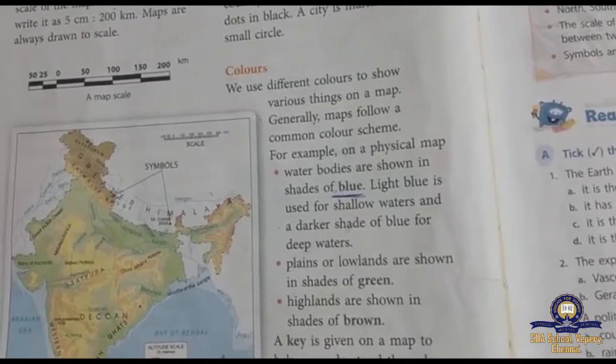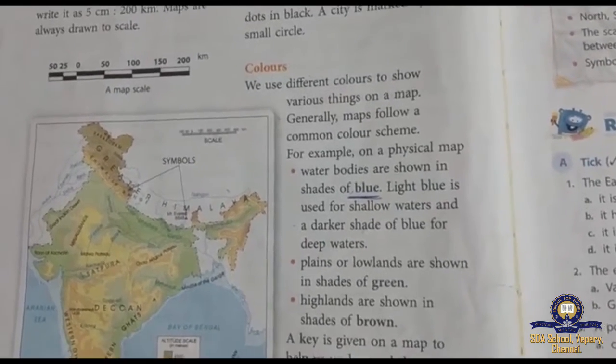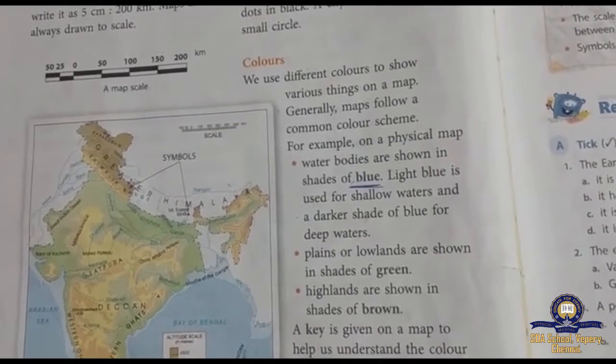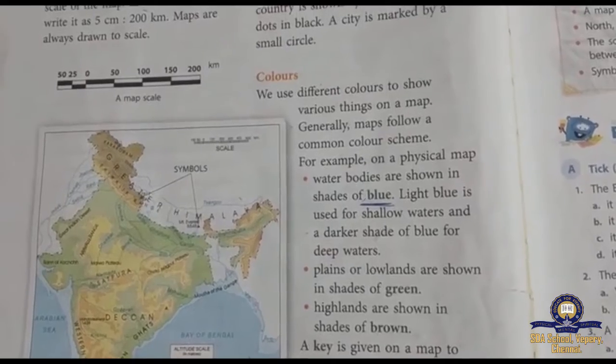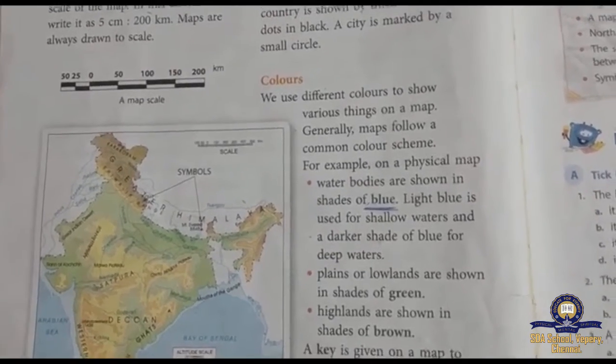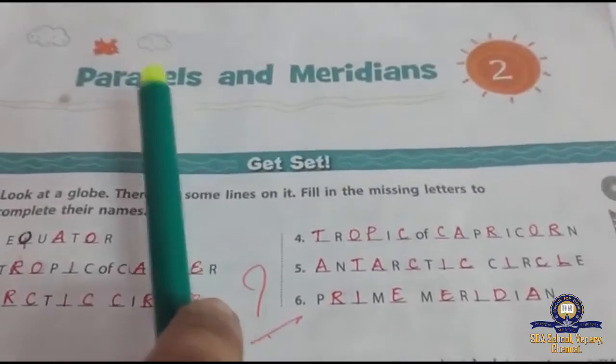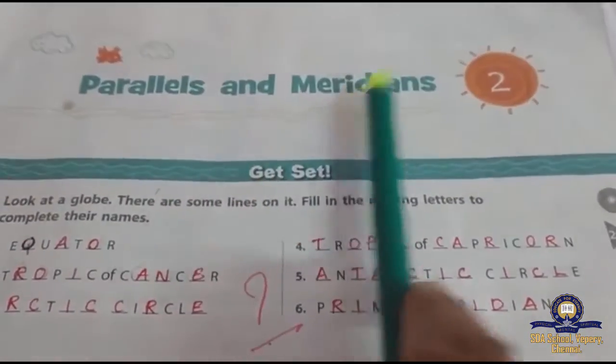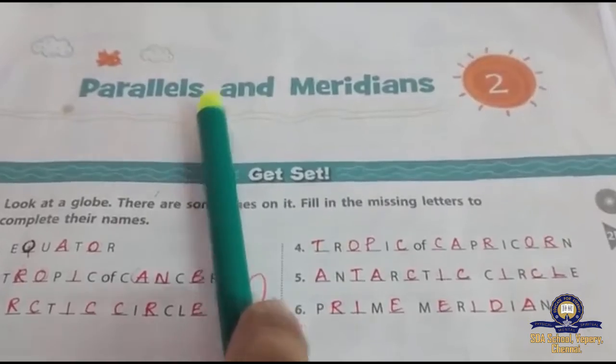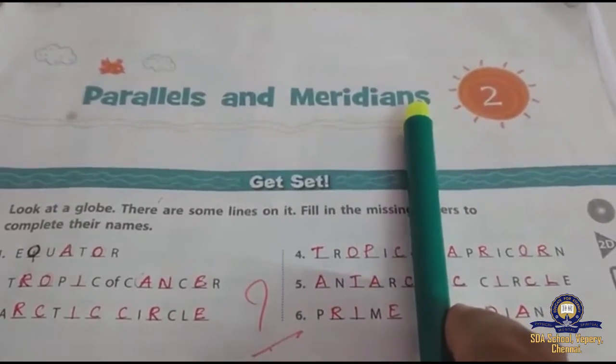With this, lesson 1 gets over. We have revised lesson 1. Now let us get into lesson 2. Now the second lesson, the title is Parallels and Meridians. Parallels and meridians are given, right?